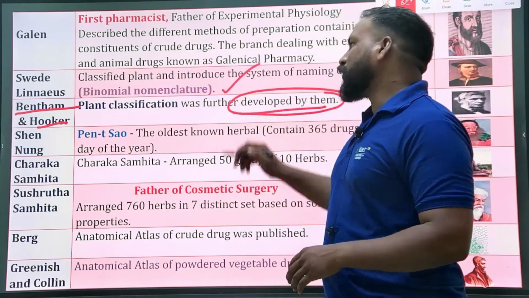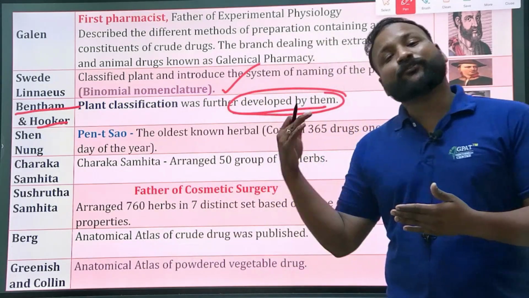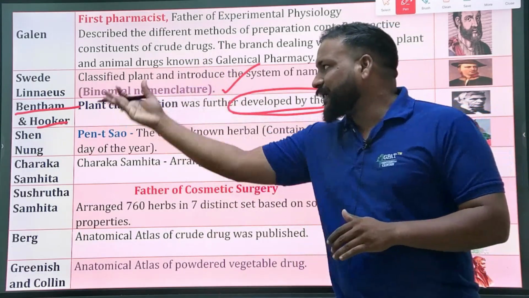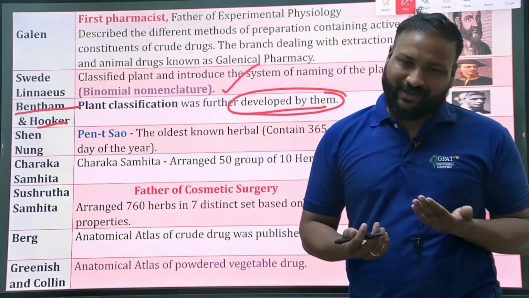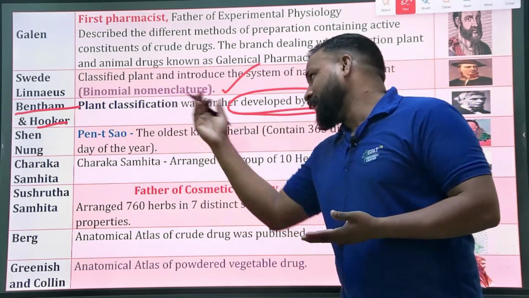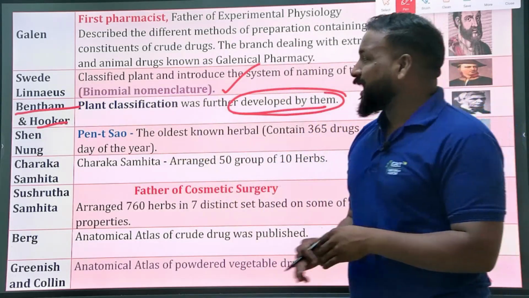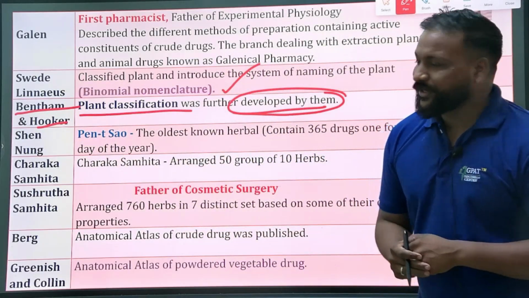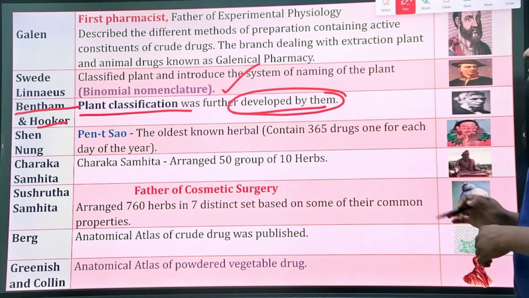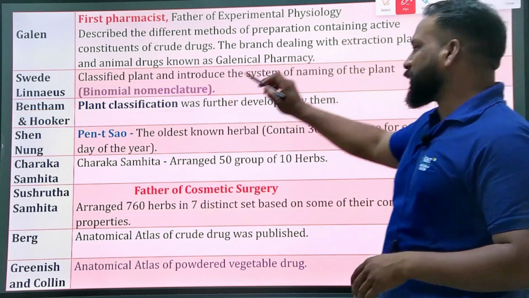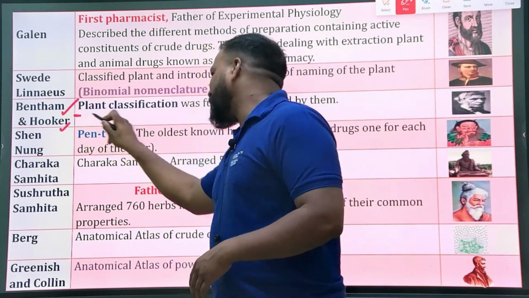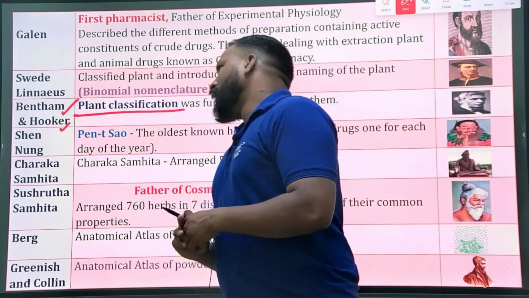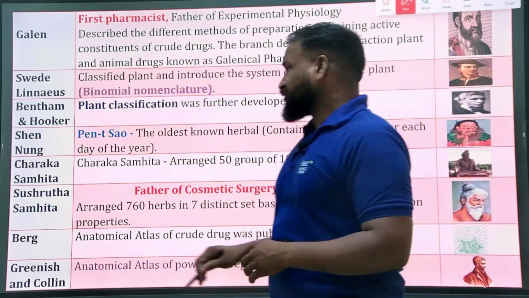Initially it was Theophrastus, then the Swede Linnaeus, and after Linnaeus two more personalities came into pharmacognosy and developed the plant classification further: Bentham and Hooker.